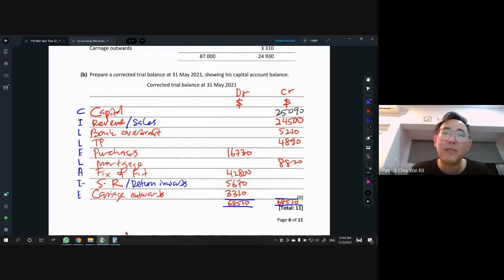All right, I'm using black color to show you that this is the last thing that I do, to find the missing figure. So not all questions need you to find a missing figure, right?